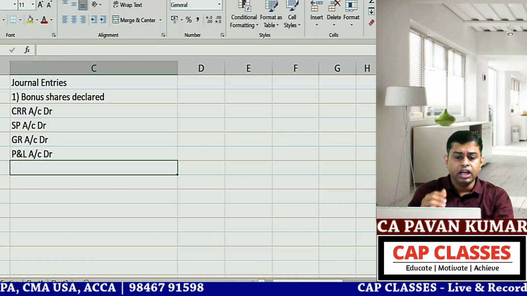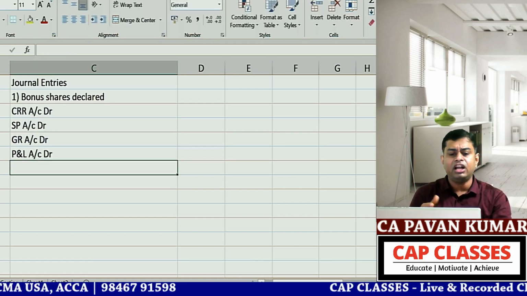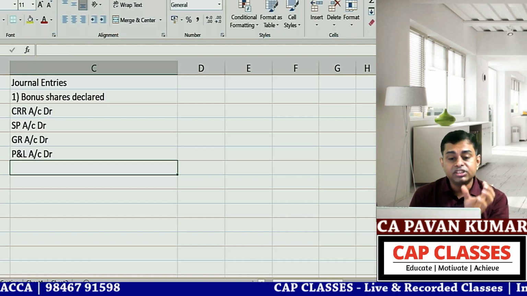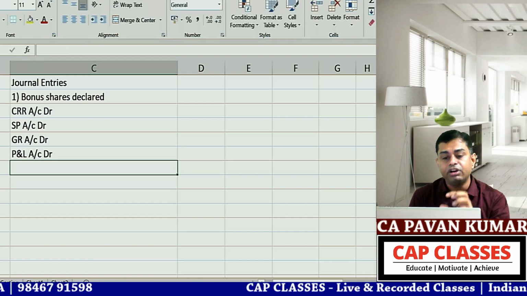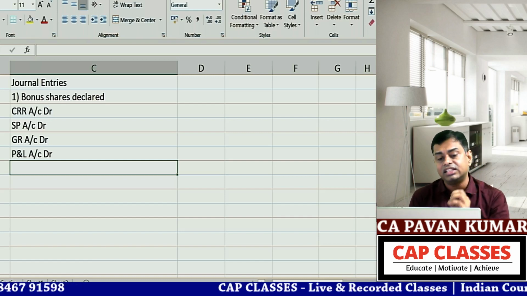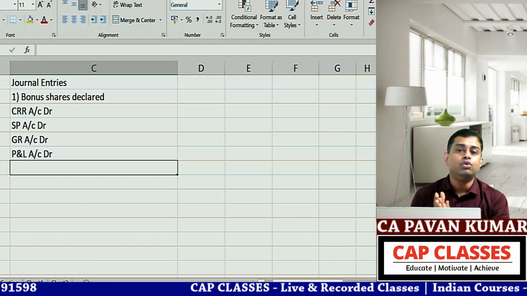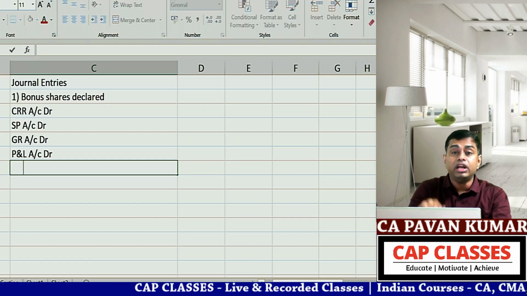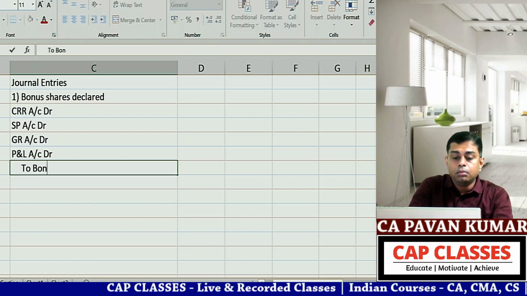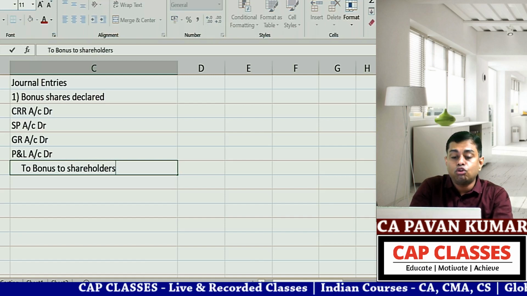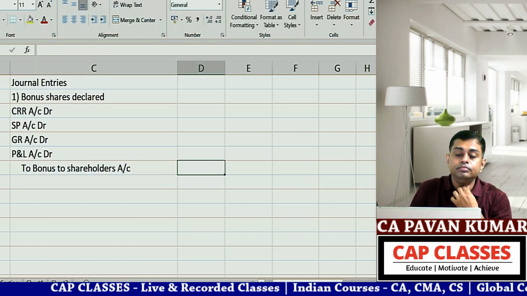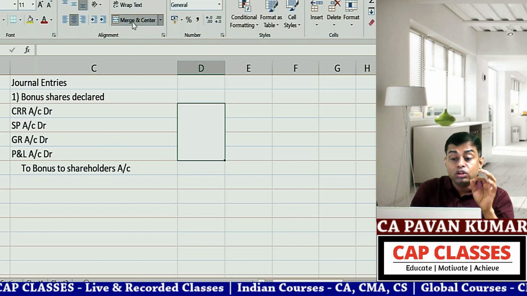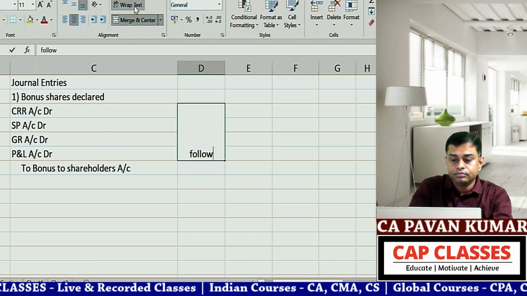So if one reserve is adequate, you will take only one reserve. But in problems, what happens? From CRR you will take some amount. After that, from security premium you take some amount. After that, from general reserve you take some amount. After that, from P&L you take some amount. So all the amounts put together will come to equal the bonus to shareholders account. Now this order is there, no? Follow the same order.